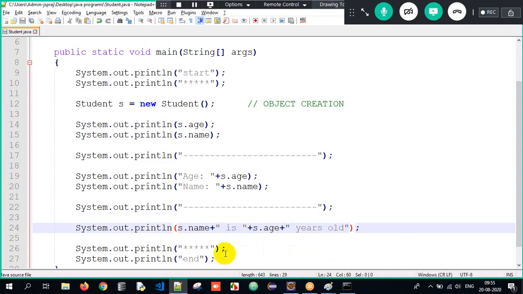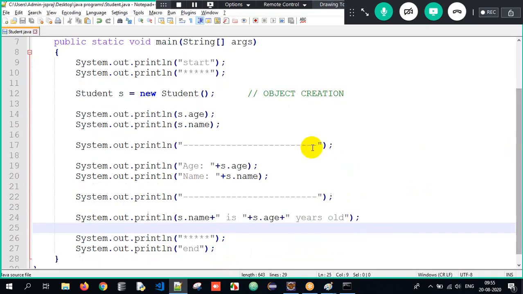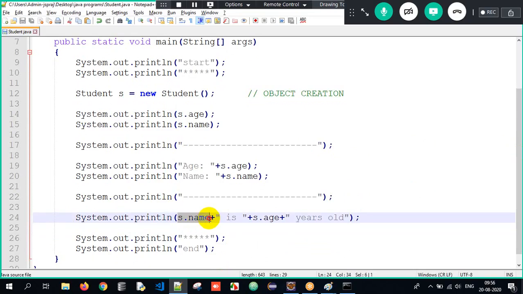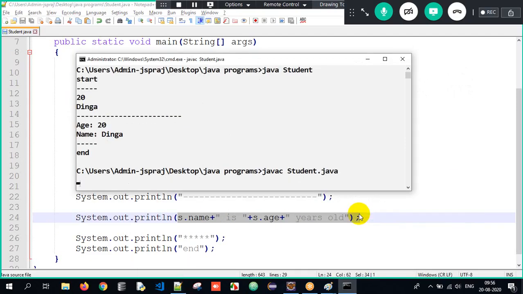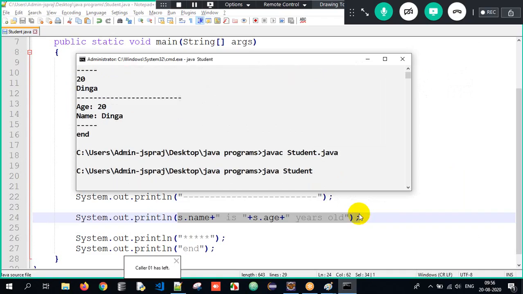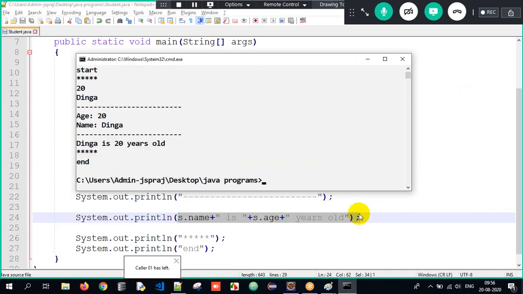So what did you understand with this example here? Just tell me. When I write s.name, what is s.name? Dinga. Dinga is 20 years old. I get it in a beautiful format. When I compile my Java program and interpret it, can you see the output? Dinga is 20 years old. I get it in a beautiful format.